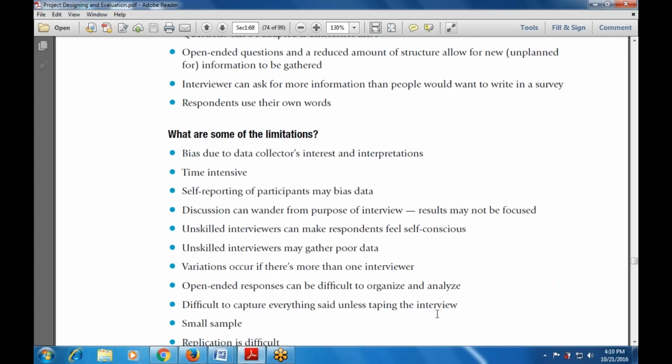Then variations also occur if there is more than one interviewer. So whatever the variation that occurs, whatever the data that occurs over here, there is more than one variation that is used. And open-ended responses can be difficult to organize and analyze.